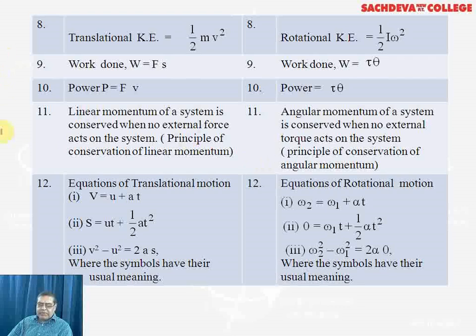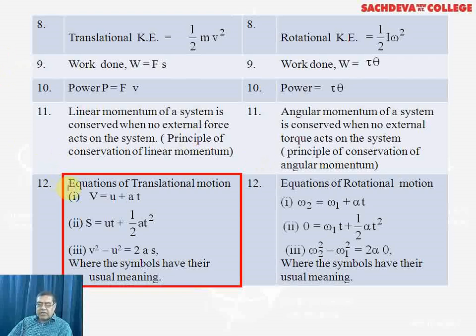Now, on the left portion, the 12th part, we are taking general equations of the accelerated motion, that is uniformly accelerated motion: v equals u plus at, then s equals ut plus half at square. u is initial velocity, a is acceleration, and t is the time in which velocity is changing. The third equation is v square minus u square is equal to 2as, and these symbols have their usual meaning.